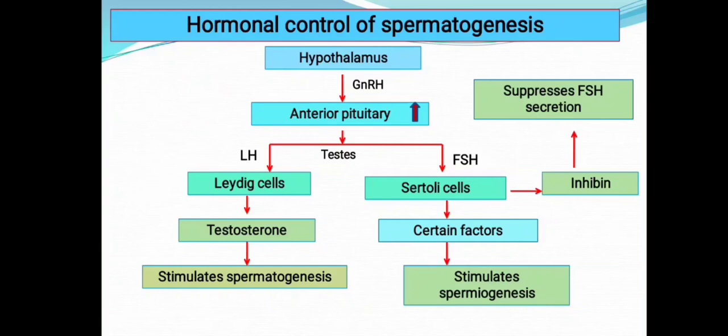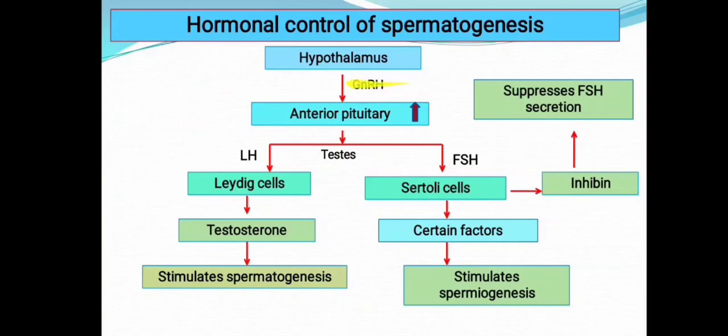The process of spermatogenesis is initiated at puberty, in the case of males only, due to the secretion of the gonadotropin releasing hormone, that is GnRH. Here you can see the gonadotropin releasing hormone.